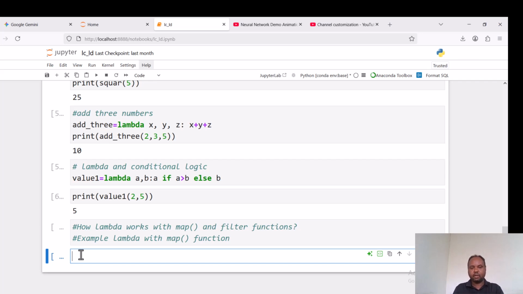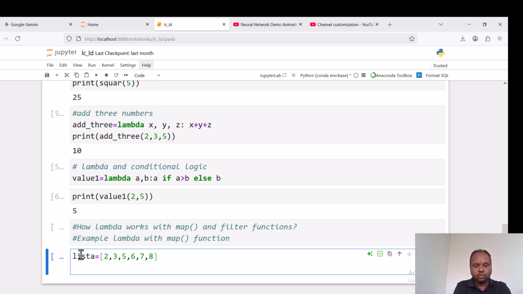For example, to make the square of each value of a given list, we may use the following combination of lambda with map function. Given the list A: 2, 3, 5, 6, 7, 8. What the interest here is to make squares of each: 2 squared, 3 squared, 5 squared. So how can we perform this using lambda function and map function?